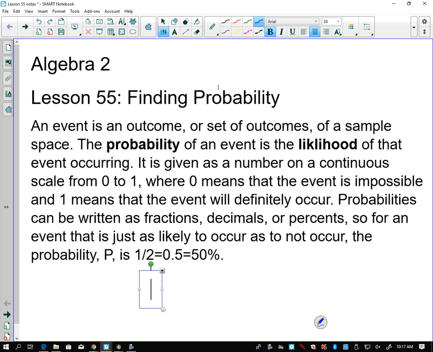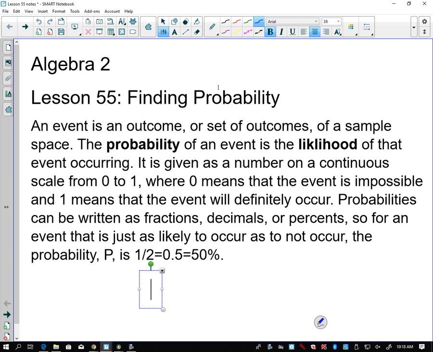One, because there's only one head. How many total possibilities are there? Two. So the probability as a fraction is 1 over 2. The probability of getting a head on a coin flip is 1/2 or 50%.